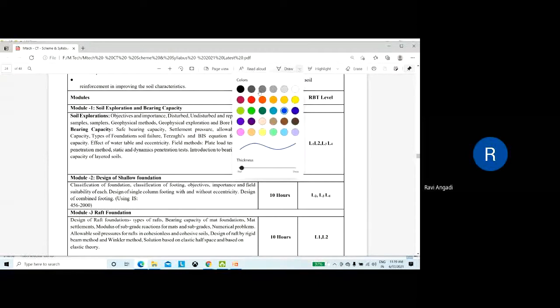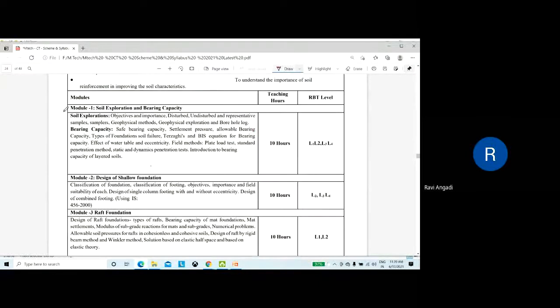soil exploration is there, complete, and bearing capacity. Okay, so here we have defined safe bearing capacity, settlement pressure, allowable bearing capacity, types of foundation soil failure. We have discussed general shear failure, local shear failure, punching failure. Yes or no? Then the Terzaghi's and BIS equation, Terzaghi's equation as well as IS code method.